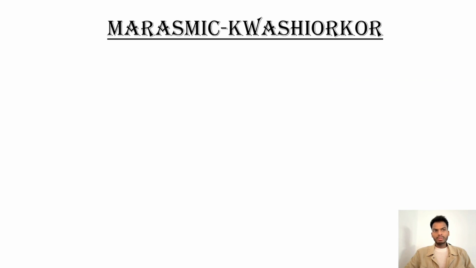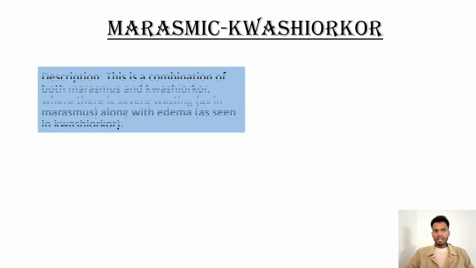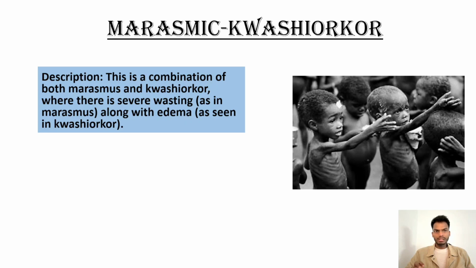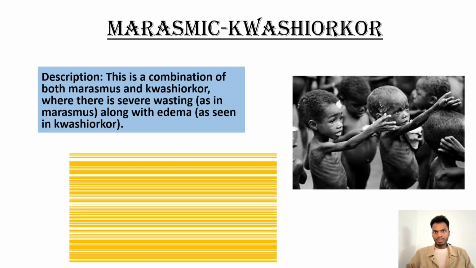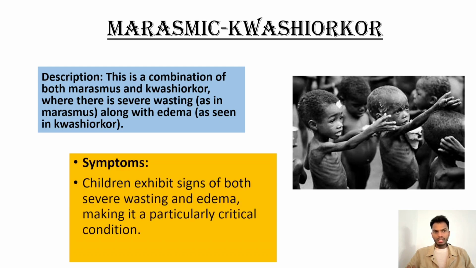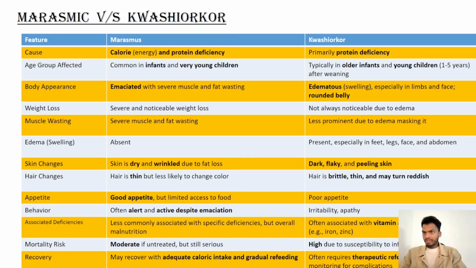Next is marasmic kwashiorkor. This is a combination of both marasmus and kwashiorkor, where there is severe wasting as in marasmus, along with edema as seen in kwashiorkor. Symptoms: children exhibit signs of both severe wasting and edema, making it a particularly critical condition. To understand further the differences, I have included this table.